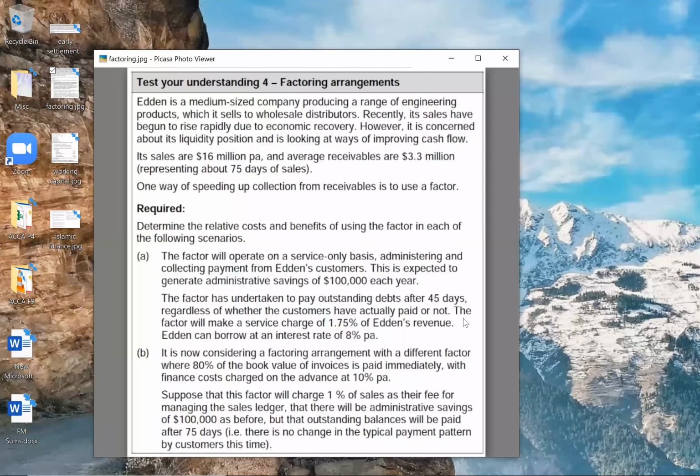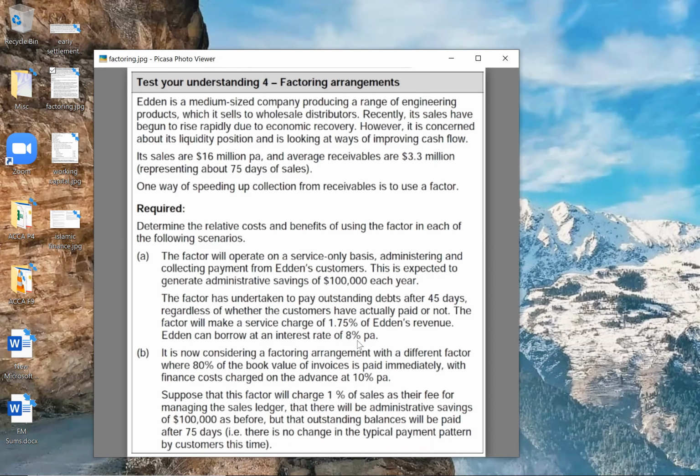I would have gotten my receivables back in 75 days, but now getting it back in what? 45 days. Correct. So I am saving 30 days. Correct. So for 30 days, I don't need to bear any interest. I don't need to pay any interest now. Correct. And what is the interest rate? 8%. Correct. It is just like the last problem.